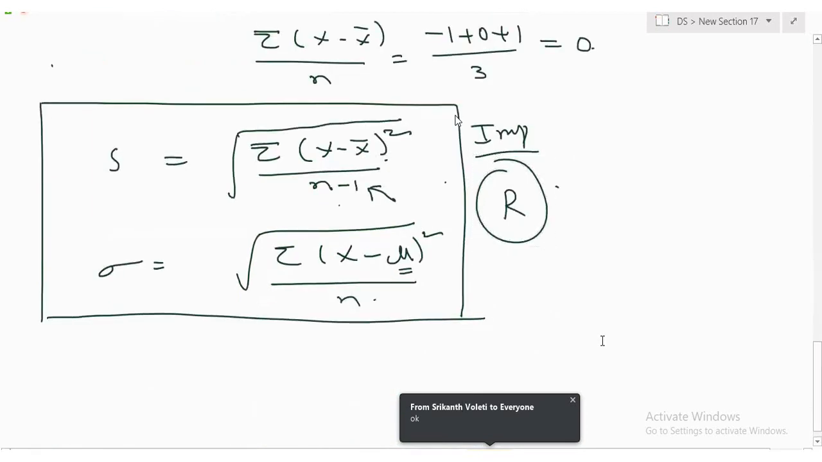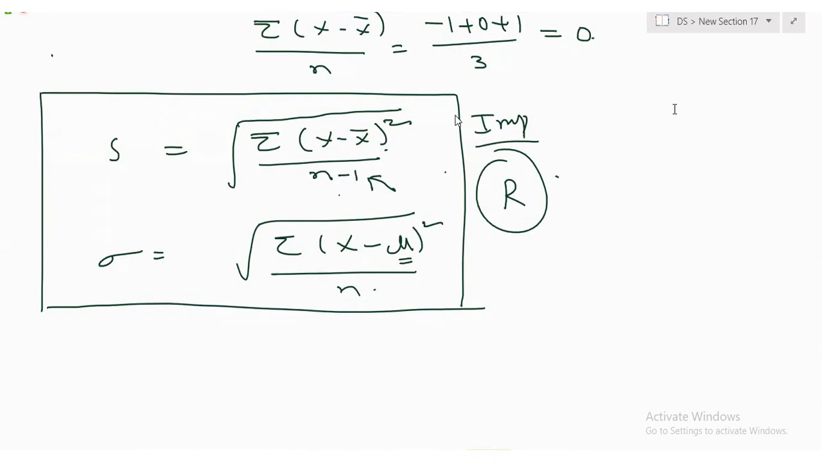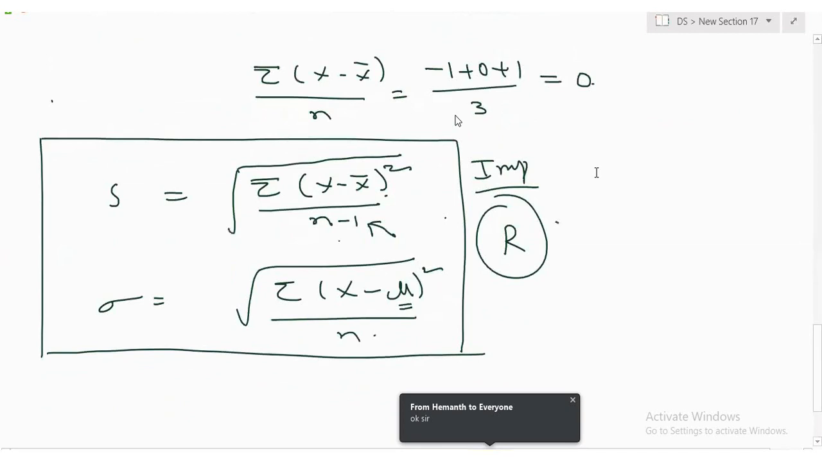Let me introduce some difficult thing now. We are squaring x minus x bar. That's the reason we are using the square root of it, to avoid that. So if you look here, let us calculate for the data before going further. Maybe in the next class I'll talk about it further, but let us understand this.